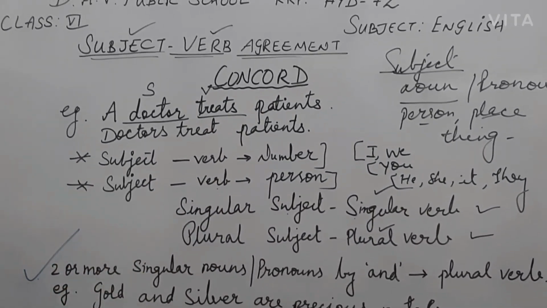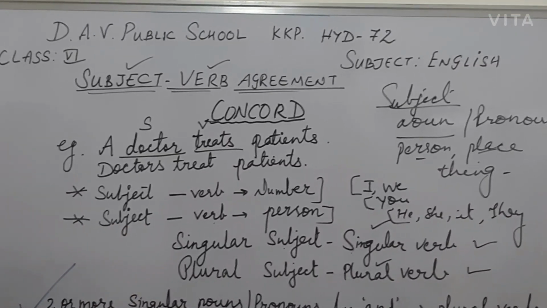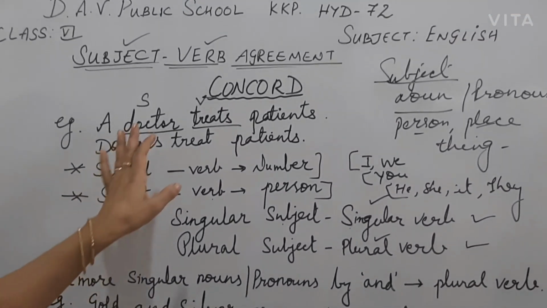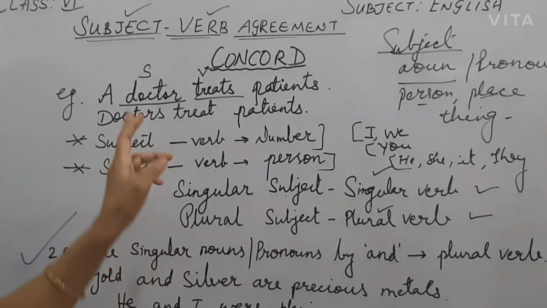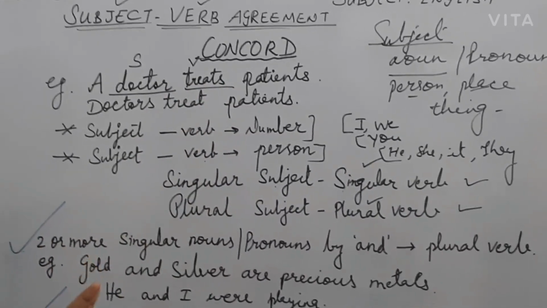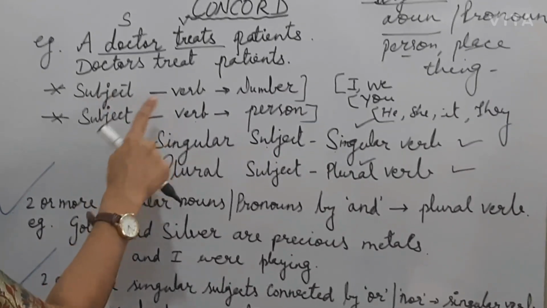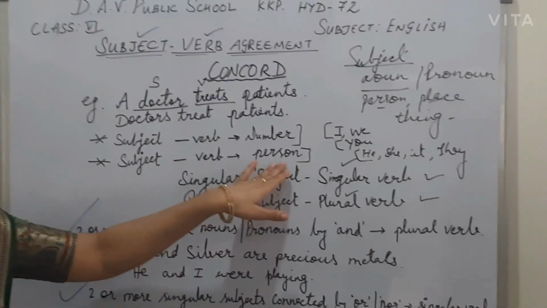Now moving on to the next, children. Before starting the subject verb agreement, first of all you have to learn what is subject and what is verb. Then your work is to identify the subject and verb in the sentence, and then you should see that subject and verb should agree in number, subject and verb should agree in person.